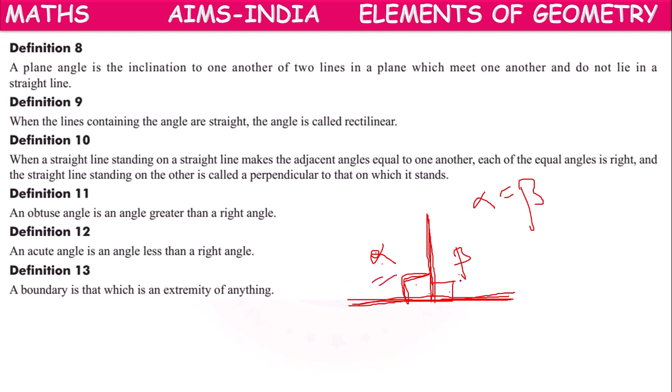Each of the angles is right, meaning alpha equals 90 degrees, beta equals 90 degrees.